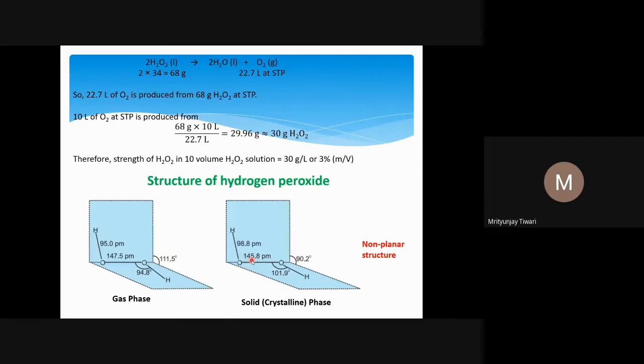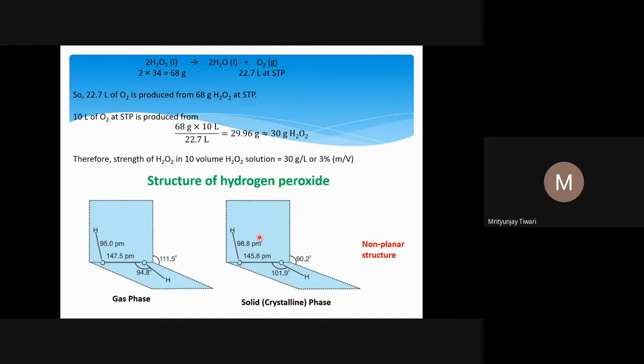This is 145.8 picometer. With the OO bond shortened, consequently the OH bond should be elongated, because this is how the chemistry goes. So we see the OH bond length in the gas phase is 95.0 picometer, and this is 98.8 picometer.